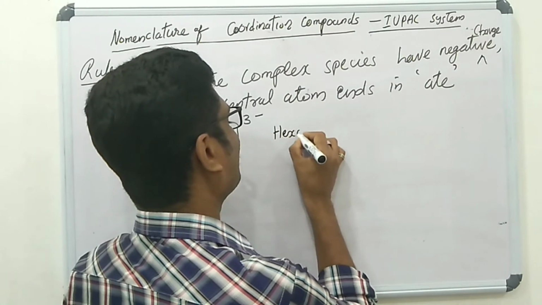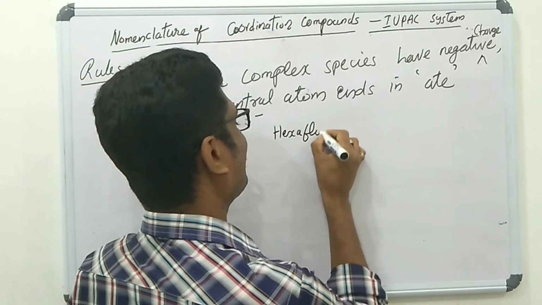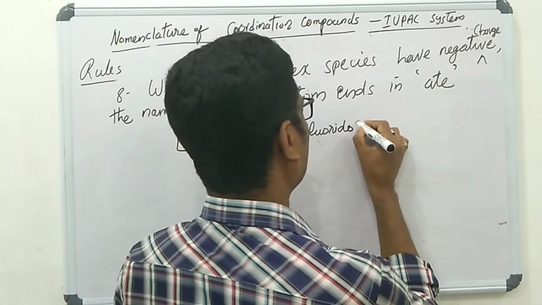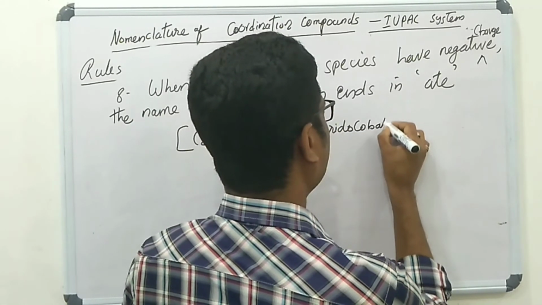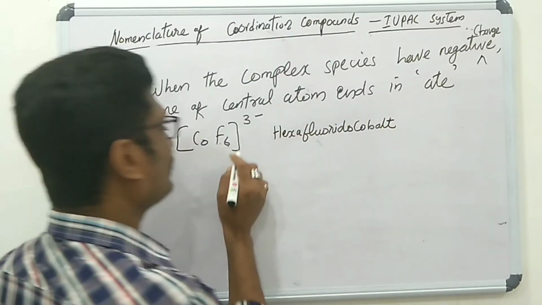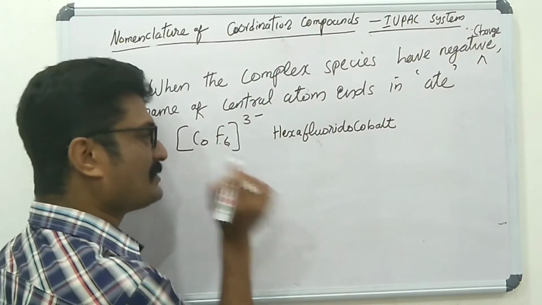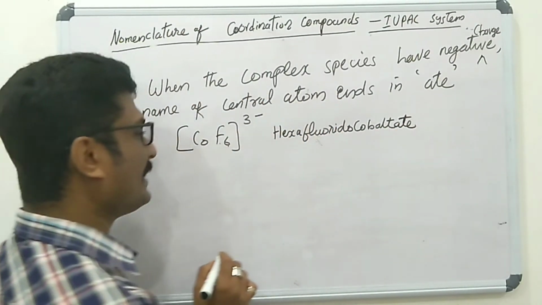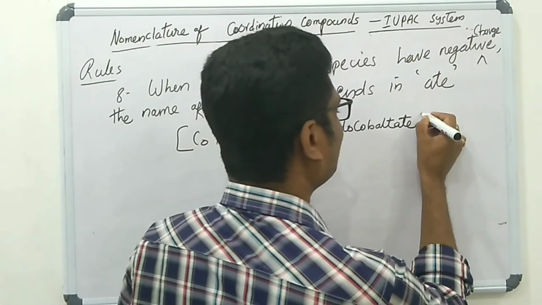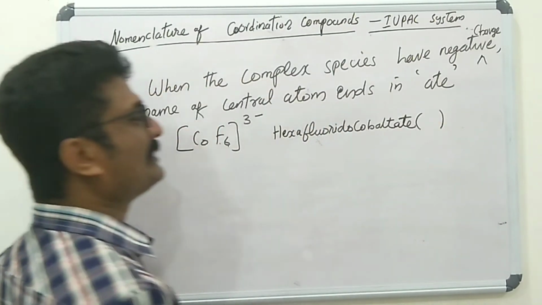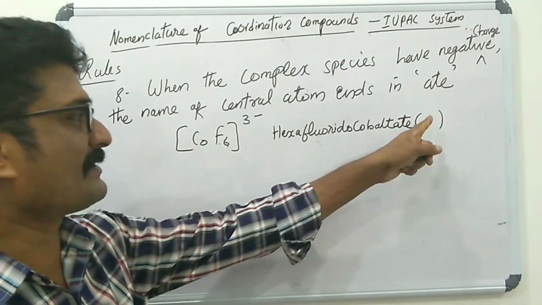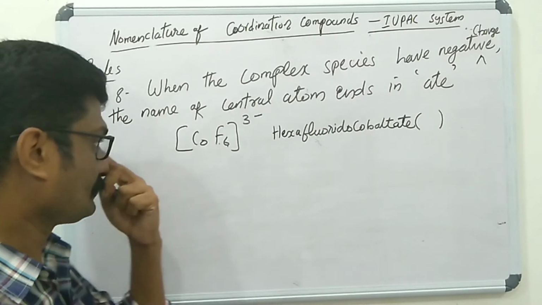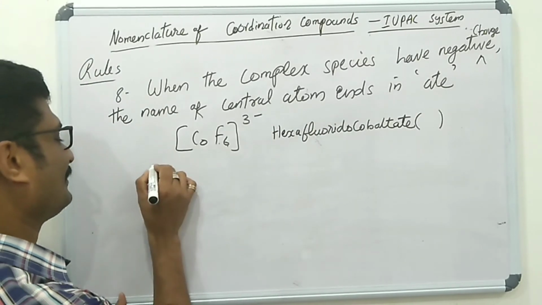Six means hexa, so hexafluorido. The central metal is cobalt, but here the complex species carries a negative charge, so the name of the central metal ends in -ate: cobaltate. Then you have to indicate the oxidation number of the central metal atom using Roman numerals.